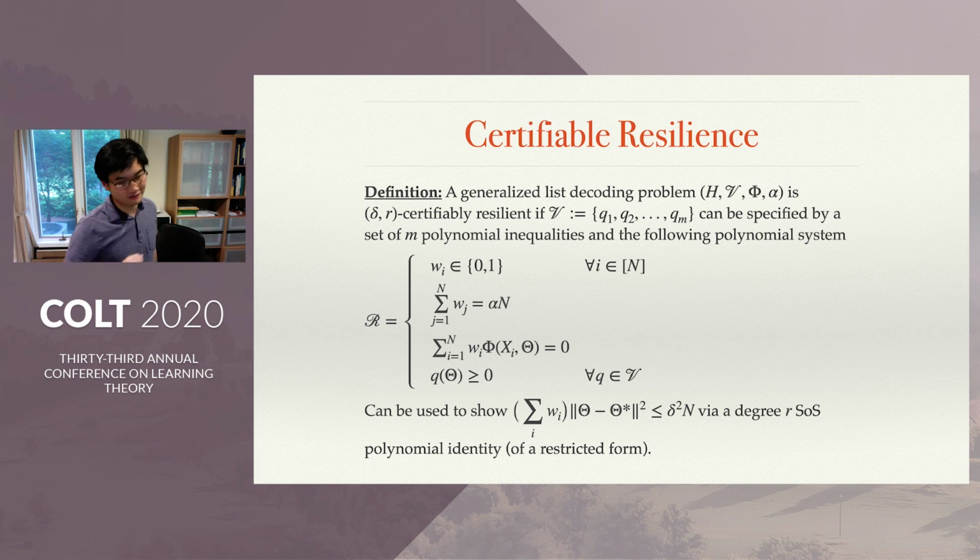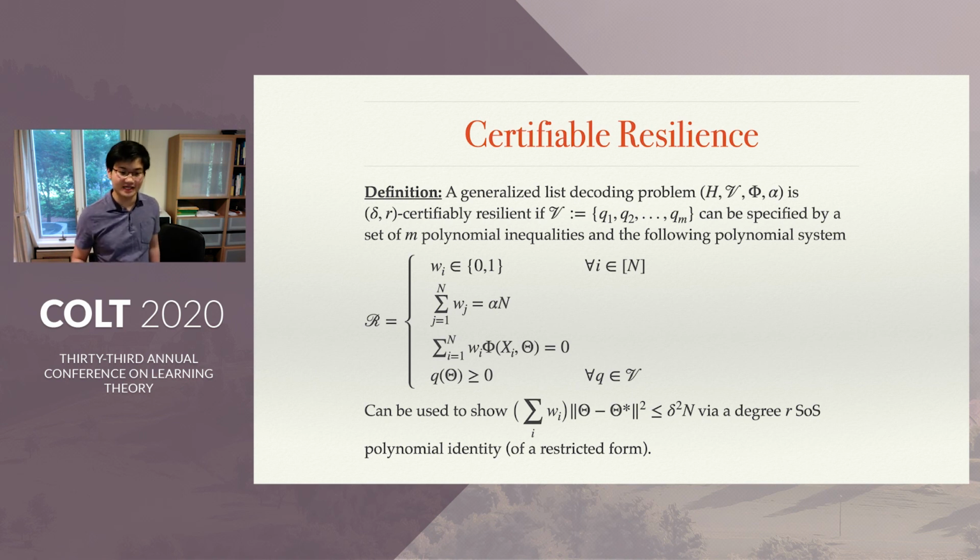Let's take a look at R first. It's composed of 4 constraints. The first one is that wi has to be an indicator variable. The sum of the inliers has to be alpha n. That's the second one. The third one is that on the inlier set, the loss of theta star is 0.